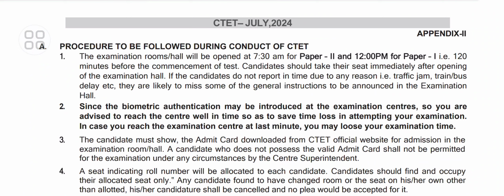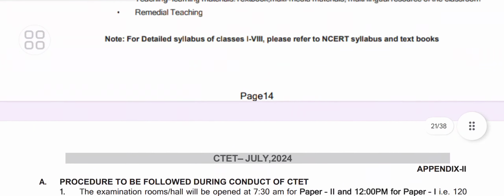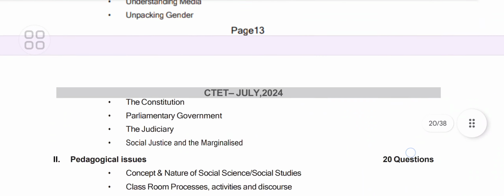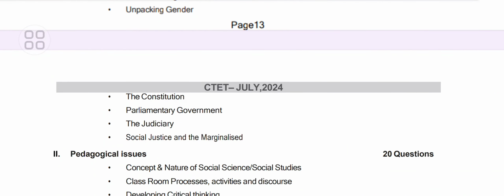There is a procedure which you obviously know that you need to come before. It's very good when you come before. So this is the whole syllabus about the CTET examination. Today it's April, May, June. You have 3 months left, so you can easily complete this syllabus, right? So do it very quickly.